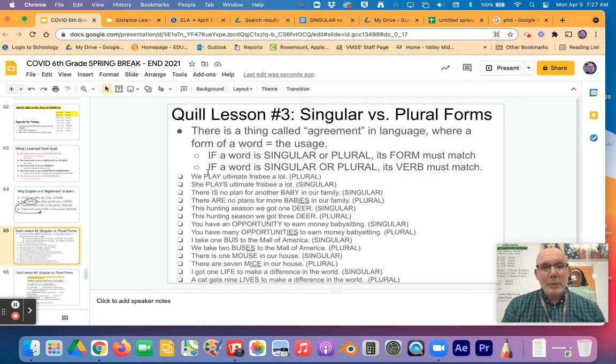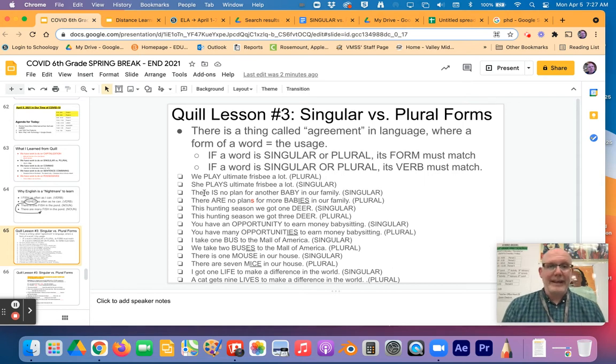For instance, we play ultimate frisbee a lot. That's we, right? We play. That's more than one. She is one, she plays ultimate frisbee a lot. So that S goes on there because it has to change depending on whether it's plural or singular. So that's an example of the verb's got to change.